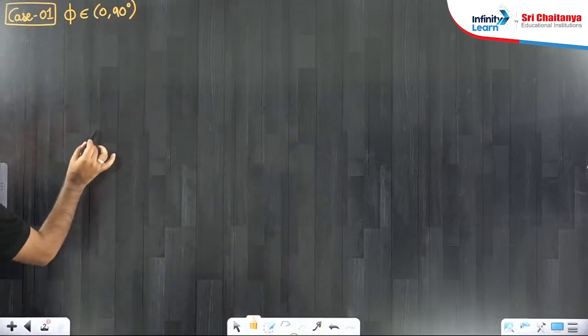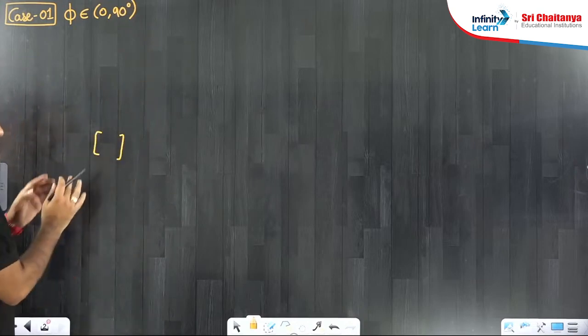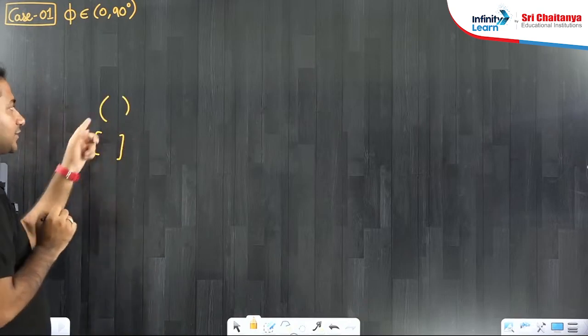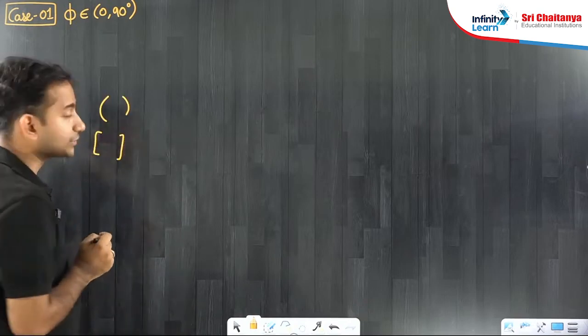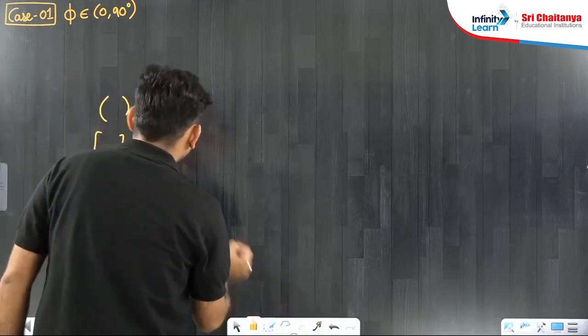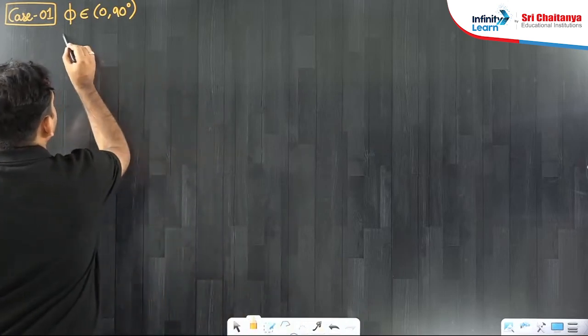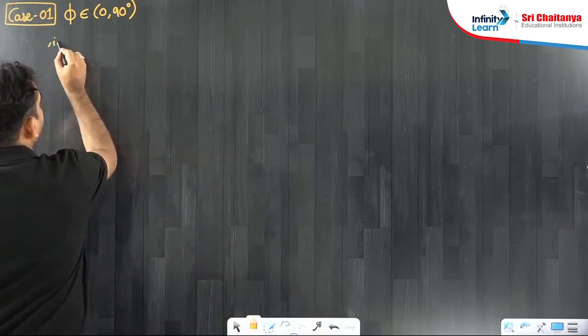You know, this bracket means the extreme points are included. This bracket means the extreme points are not included. So I am taking the curved bracket, extreme points are not included. So you will say that is an acute angle.